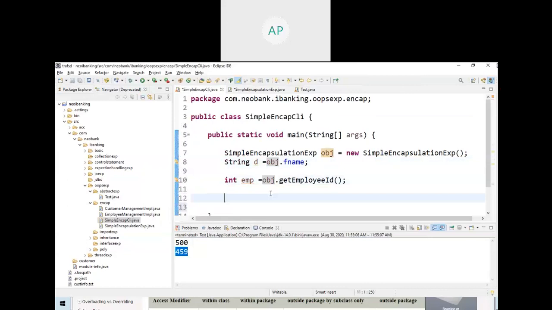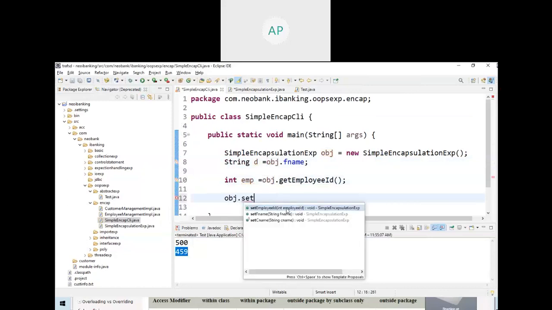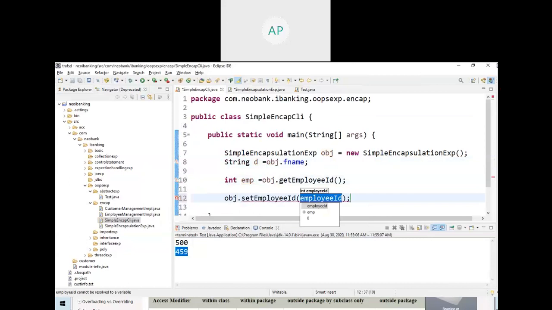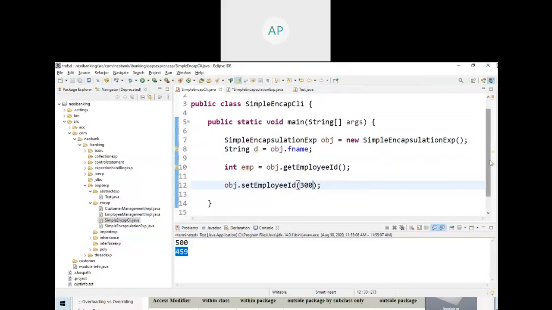If you want to get the value, use obj dot getEmployeeID. This is the right way. Don't use obj dot employee ID. The getter method will give you an int, then you print it. In the same way, if you want to change the value, use obj dot setEmployeeID. If you want to change it to some other value, say 300, it will work. This is encapsulation.